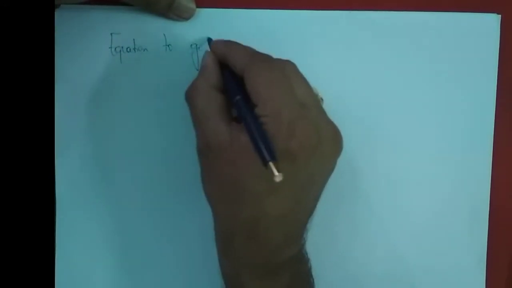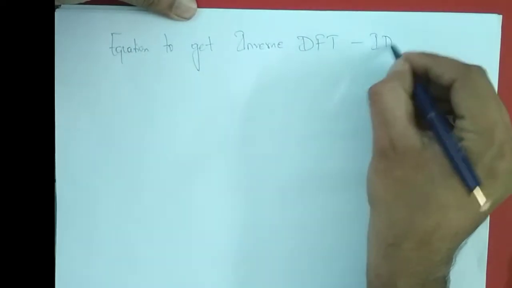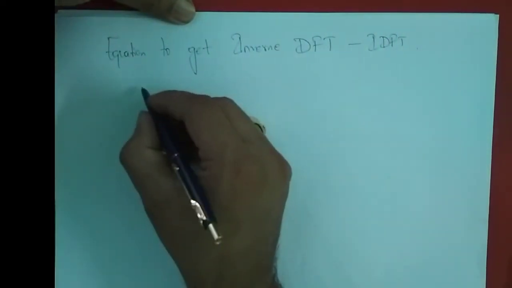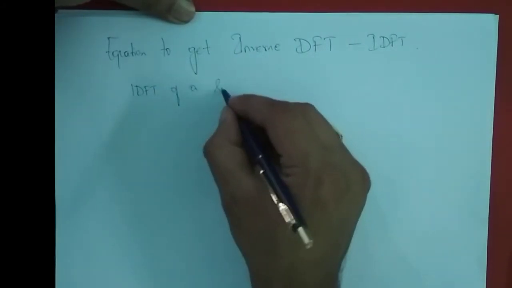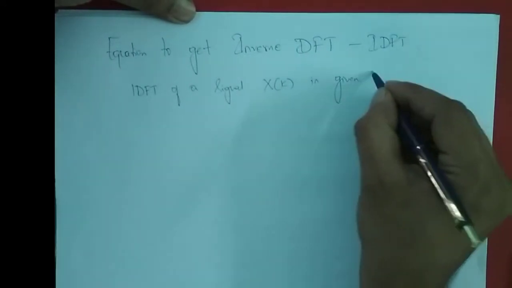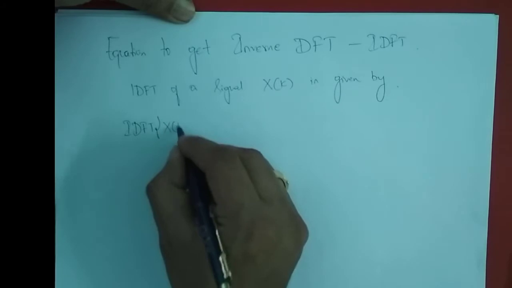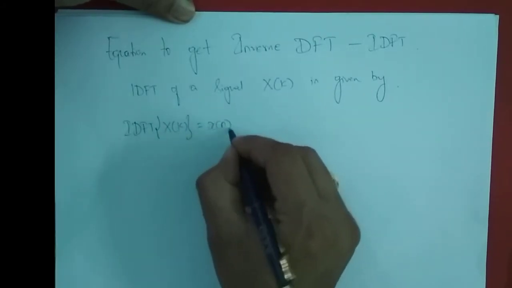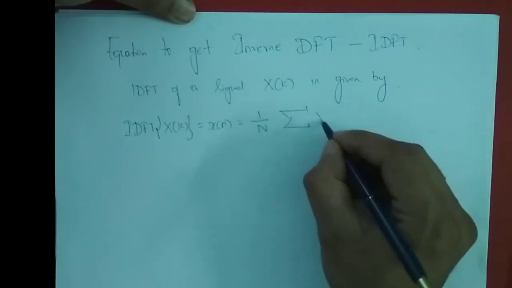Next we discuss the equation to get the inverse discrete Fourier transform, also called IDFT. Okay, so the IDFT of a signal or sequence X of k is given by, we usually call it IDFT of X of k, which is equal to x of n, which is equal to 1 by N, a scaling factor, summation X of k.